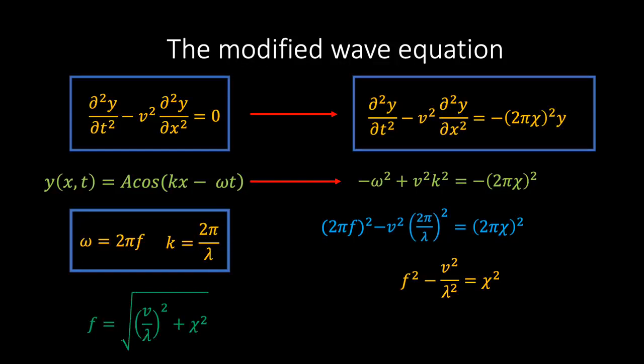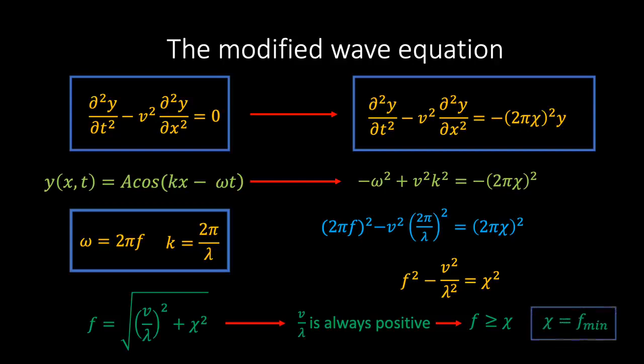Firstly, we notice that if we set chi equal to 0, then we simply recover the familiar relationship between frequency, wavelength and speed corresponding to the unmodified wave equation. If, however, chi is non-zero, then something very interesting emerges. Because v over lambda, which appears in the first term inside the square root, must always be positive, it follows that the frequency f must always be greater than or equal to chi. In other words, chi represents the minimum possible frequency of this type of wave.